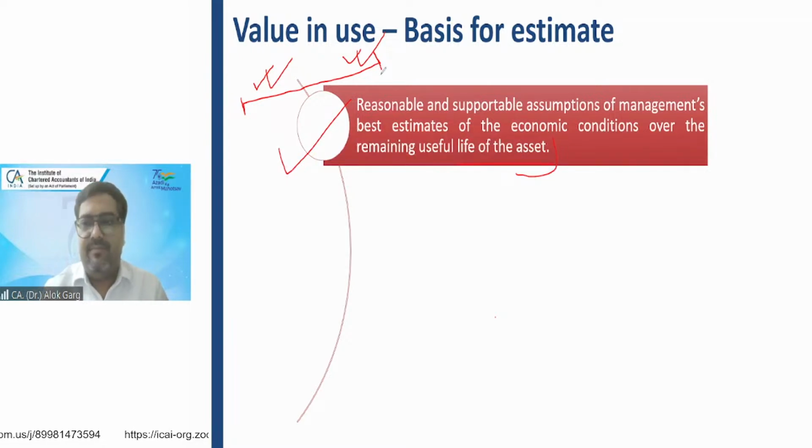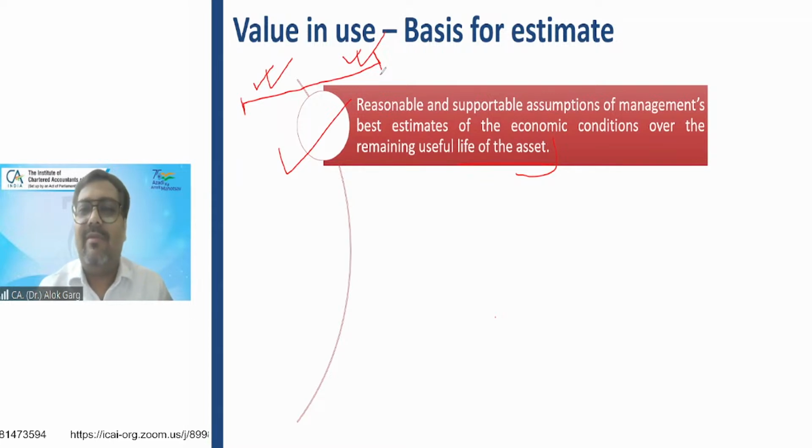Then I asked them, over the 20 years of life, do you think your plant condition will remain the same? Do you think that you will have the same efficiency which you are getting today? So I asked some questions, and after that, they changed their projected cash flows.